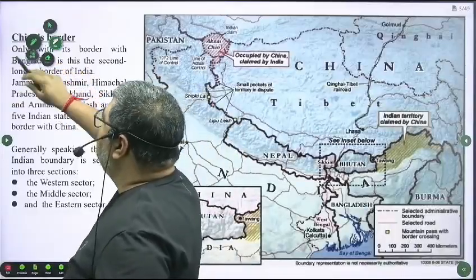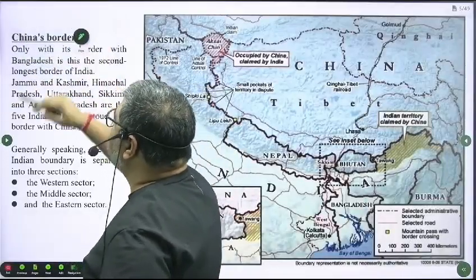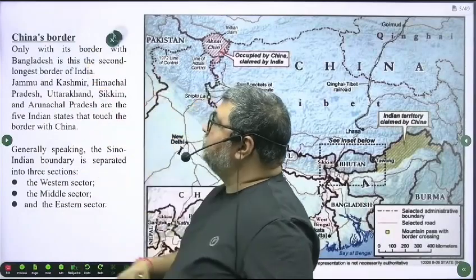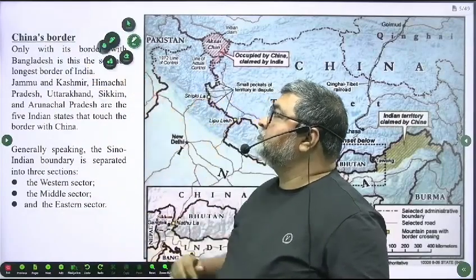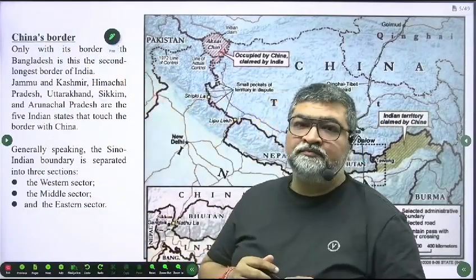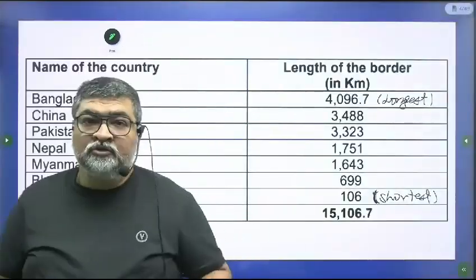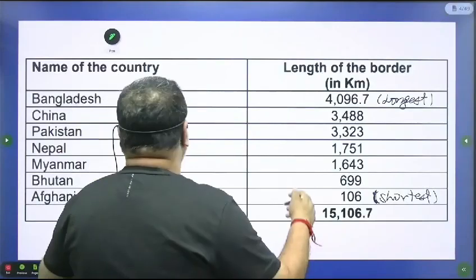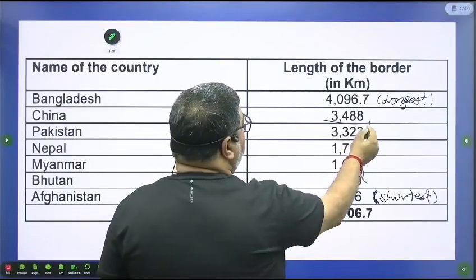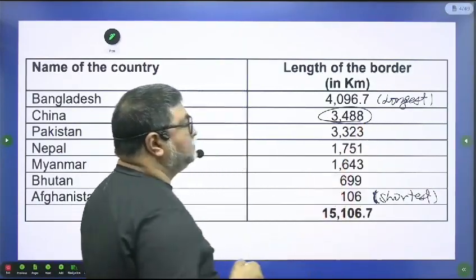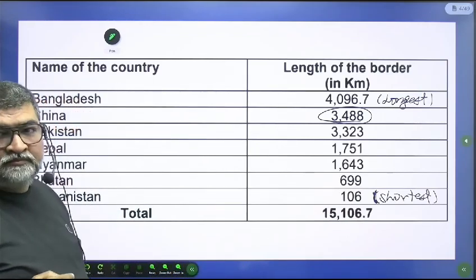India with China's border. China's border here. Right? And if you look at China, how much are we sharing the border? The total length of the border with China is 3488 kilometers that we are sharing with China.